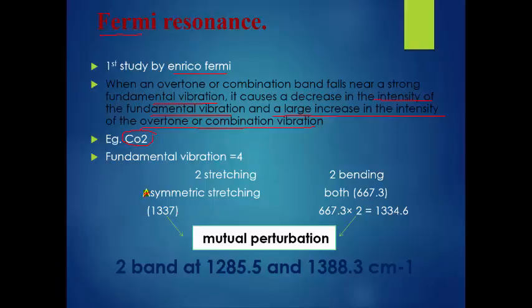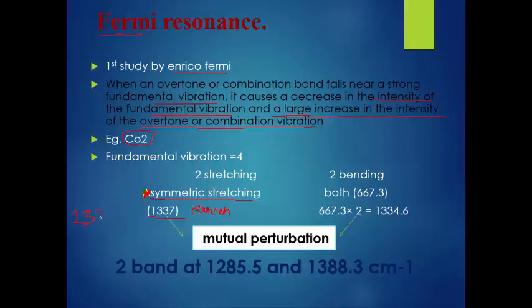Symmetric stretching of CO2 occurs in the Raman, because always remember, symmetric stretching is inactive in IR spectroscopy but active in Raman spectroscopy. This occurs at 1337 and asymmetric stretching occurs at 2370 inverse wave number. This is asymmetric stretching.